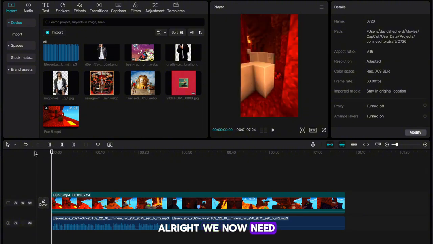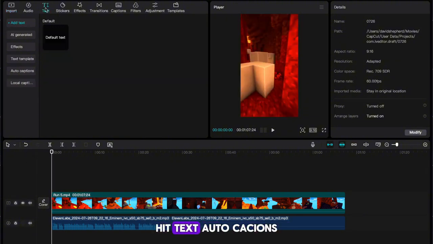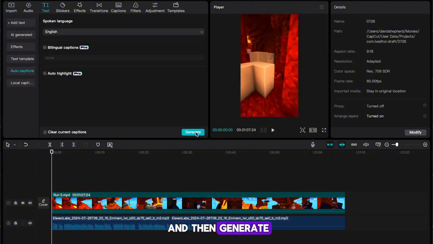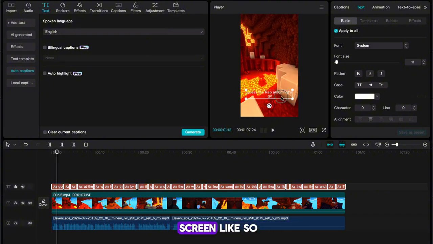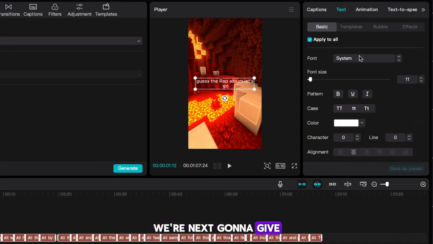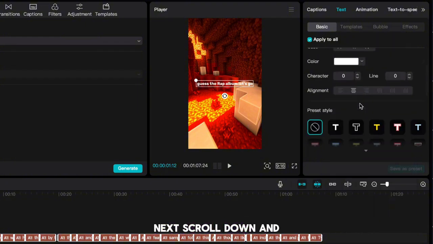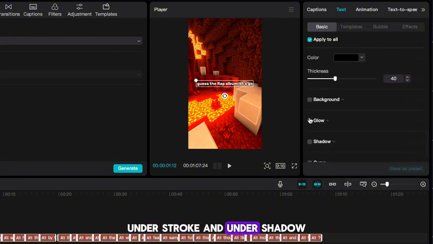Alright, we now need to generate some captions. Hit text, auto captions, and then generate. Once our text has generated, you want to start by dragging it to the middle of the screen like so. We're next going to give it a font. Pick one from the drop-down menu. Next, scroll down and check the boxes under stroke and under shadow.